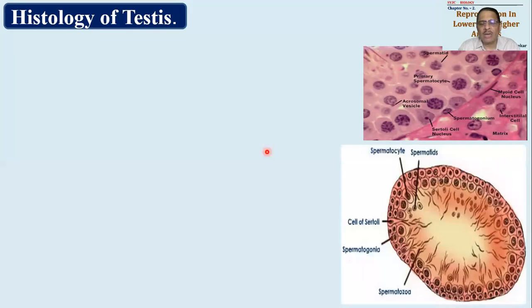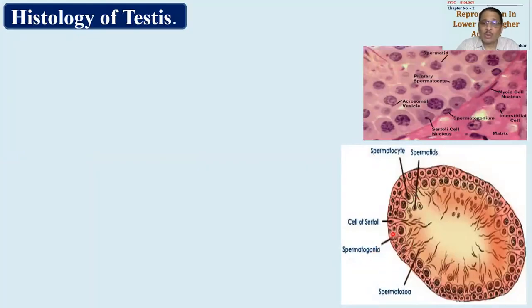This other diagram is a single seminiferous tubule. This seminiferous tubule will show the presence of many things. As you could see, this is the outermost layer, made up of germinal epithelial cells. These germinal epithelial cells will multiply so as to give spermatogonial cells.